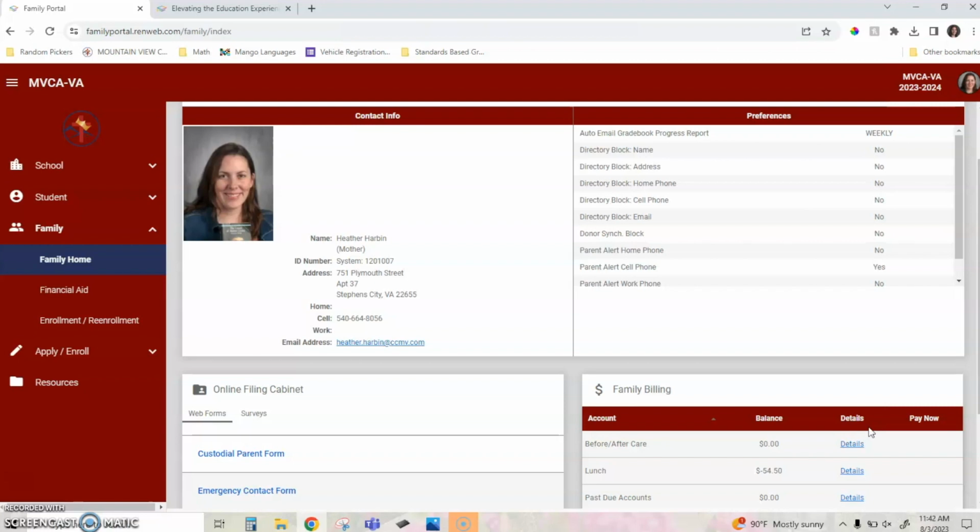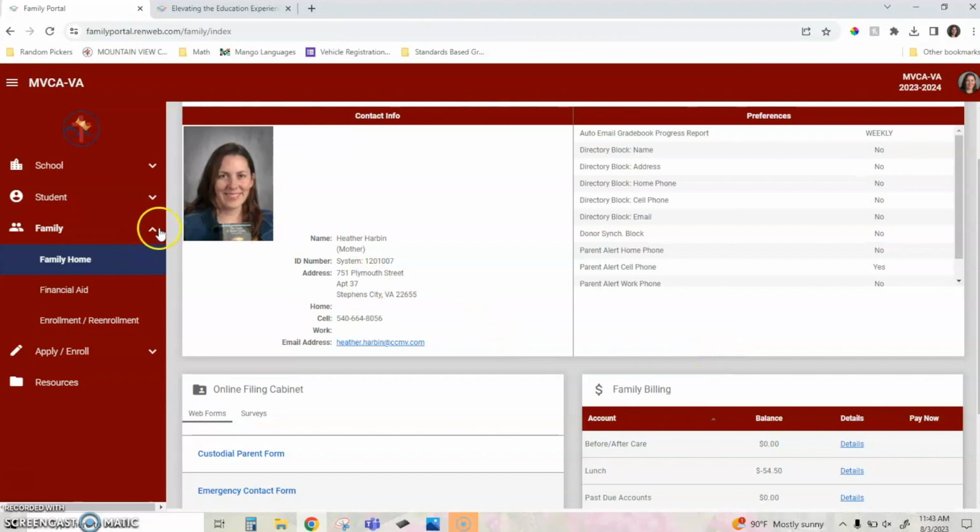Unfortunately, you cannot make payments through this screen. So if you find that you owe lunch money or if you owe before and after care, you do have to make those payments directly to the office. You can contact the office and pay those over the phone, in person, or they can send you an online statement that you can pay directly from the statement. At the moment, there's just no way to do that from this website, from this Family Home site. It only allows you to check your balances.